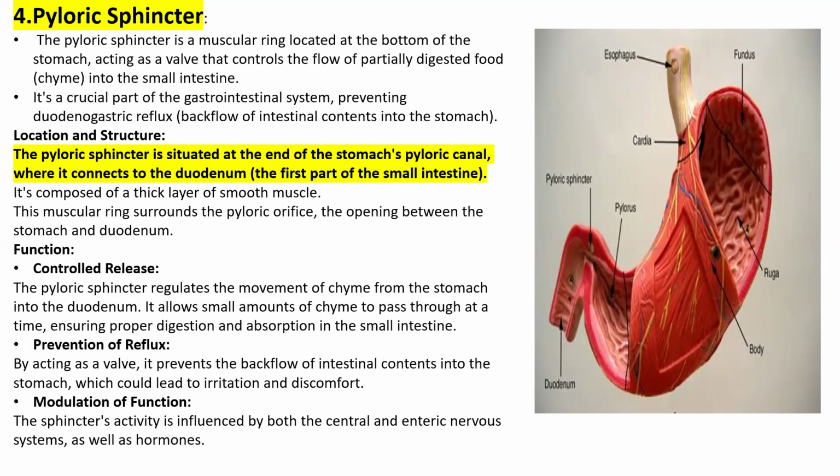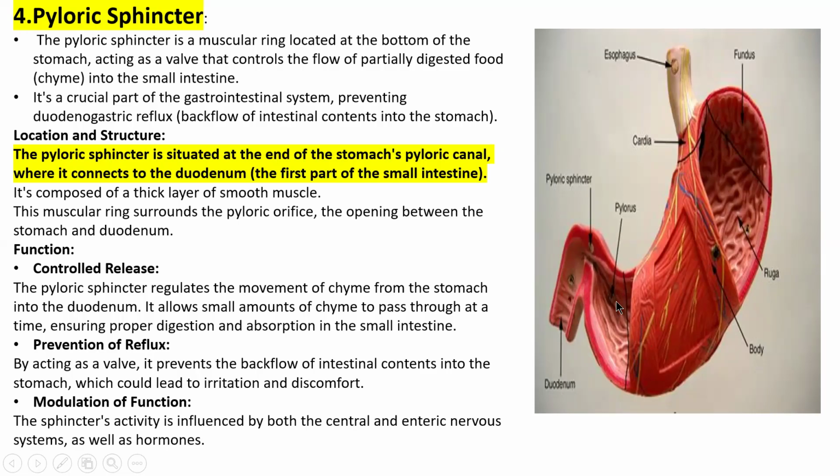The pyloric sphincter is located at the end of the stomach, at the pyloric canal, where it connects to the first part of the small intestine, that is the duodenum. It is made up of a thick layer of smooth muscle, which means it is involuntary, and this muscular ring surrounds the pyloric orifice. The opening between the stomach and duodenum is called the pyloric orifice.